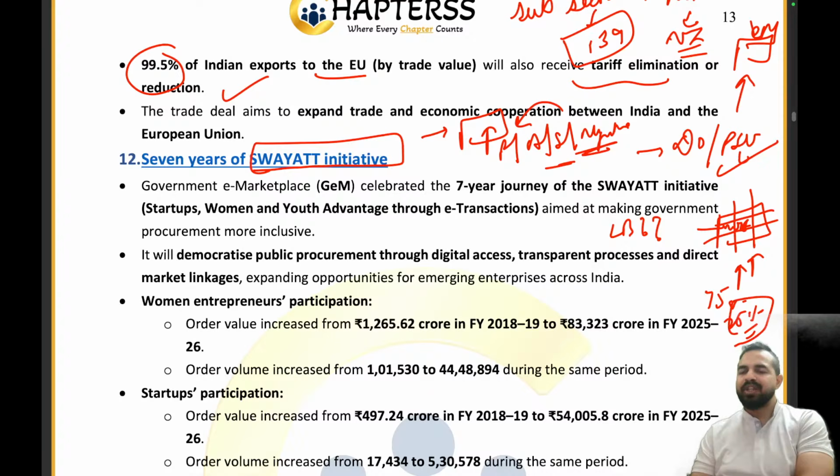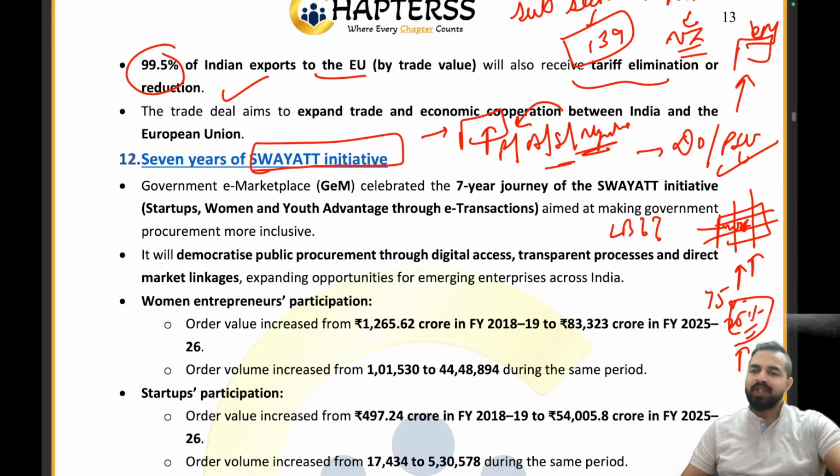So this small section that we have provided, we are providing access to the market, access to the exhibition, to these small startups. Let me tell you, my dear friends, in the government e-marketplace there might be some big players from whom these government offices will be procuring the products. But in order to enhance the procurement from women entrepreneurs, small MSMEs, youth owned MSMEs or the startups, we are coming up with that 25% section, that is the Swayat initiative.